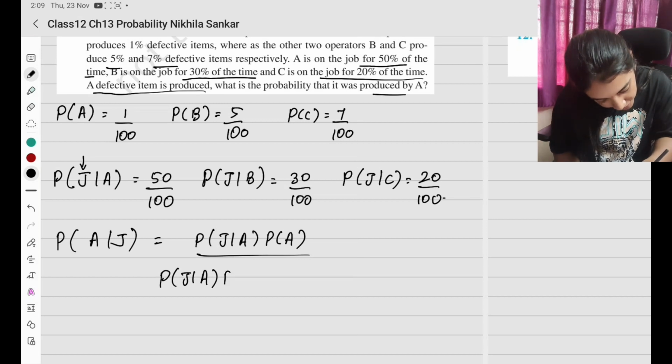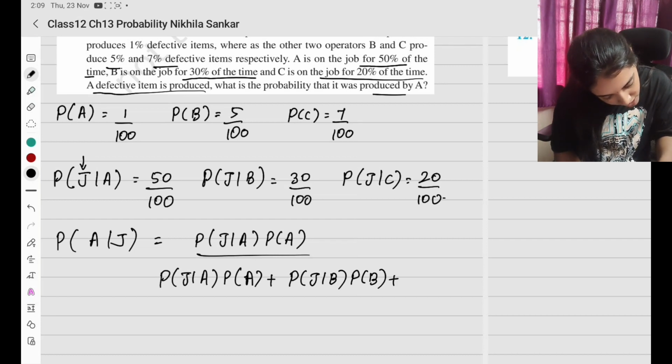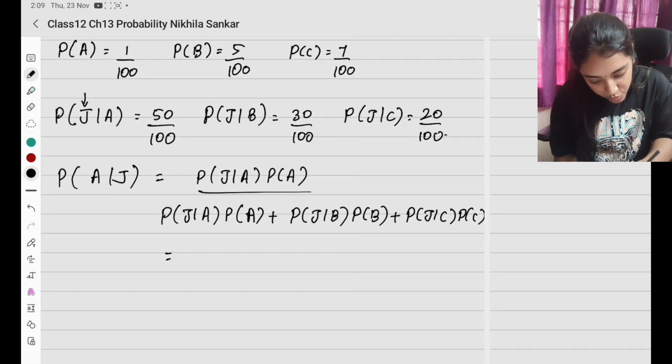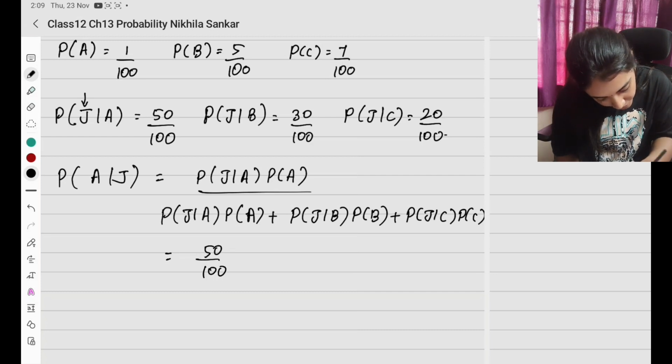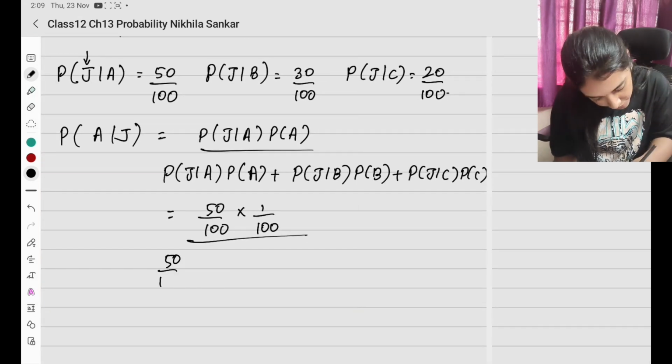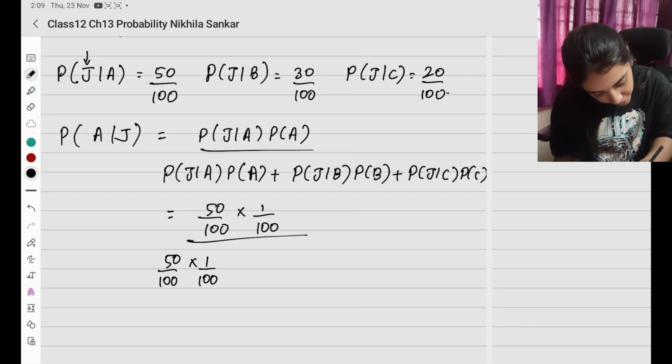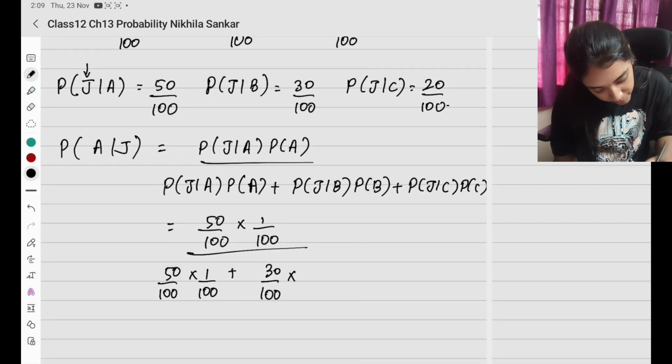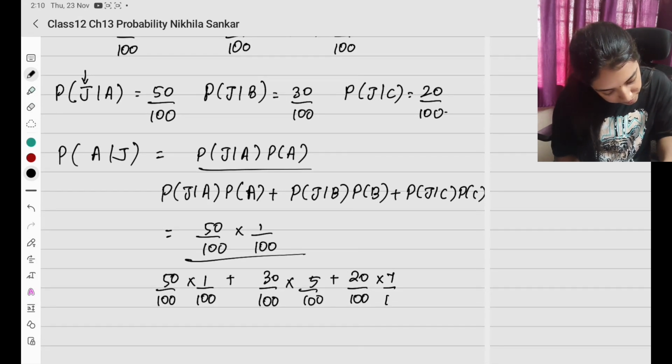First A operator jobல இருந்துகிட்டே தப்பு பண்றான் times A plus probability of J given B times probability of B plus probability of J given C times probability of C. When I substitute the values, I have 50 by 100 times P of A na 1 by 100, the whole divided by 50 by 100 times 1 by 100 plus B வந்து 30 by 100 times P of B என்ன 5 by 100 plus J of C 20 by 100 times 7 by 100.